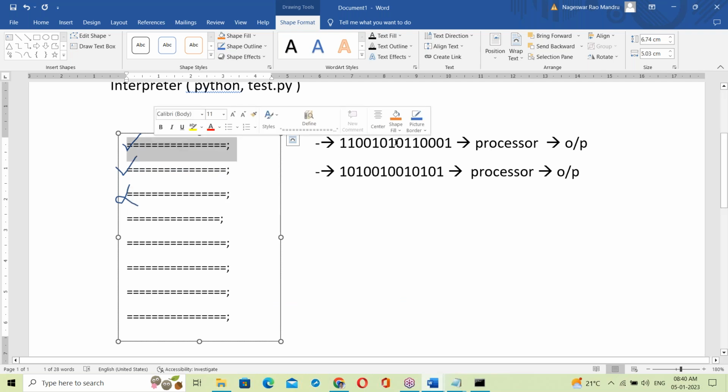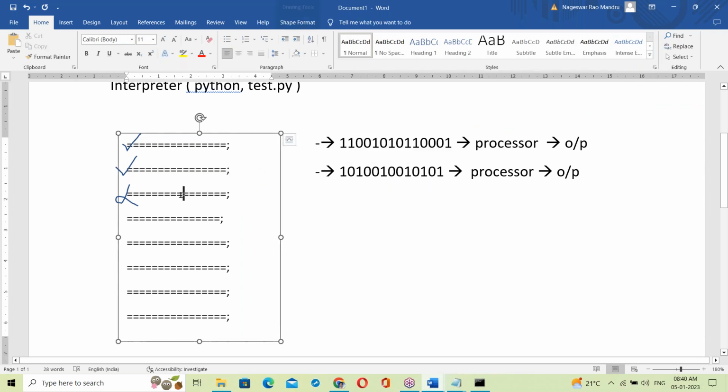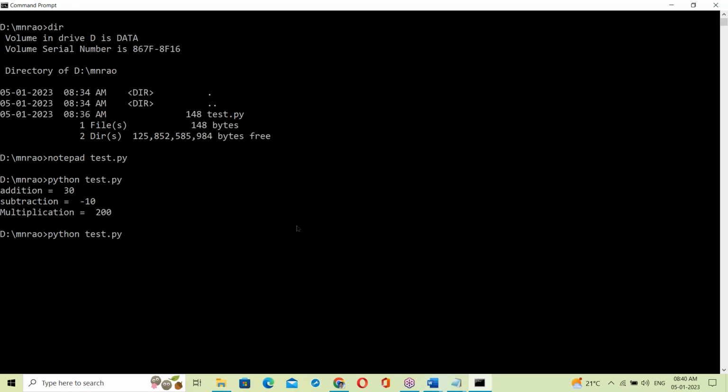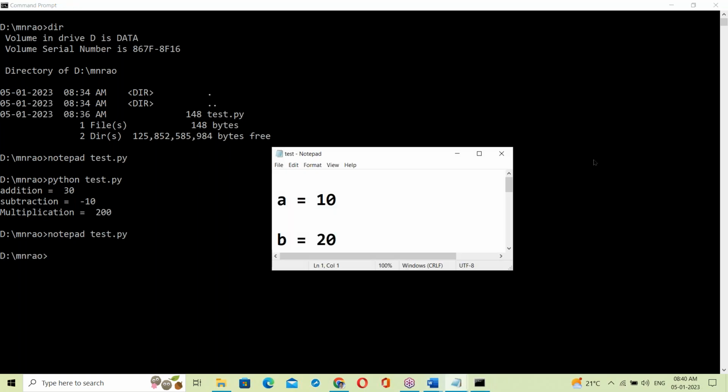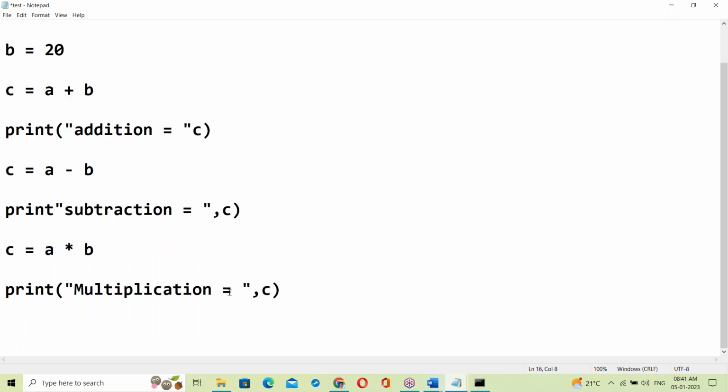If it is correct, then it executes. Next one correct, executes. Something wrong, stops. Let me show that. In Notepad, test.py. First statement, next statement. Suppose here there is a mistake, a comma missing. Suppose here some bracket is missing. Suppose here some double quotation is missing.